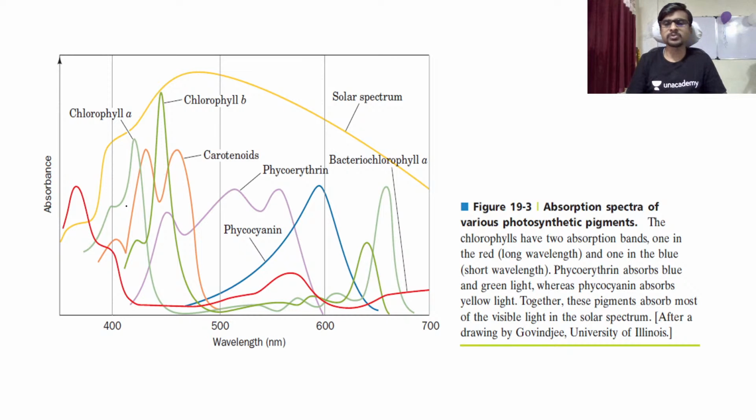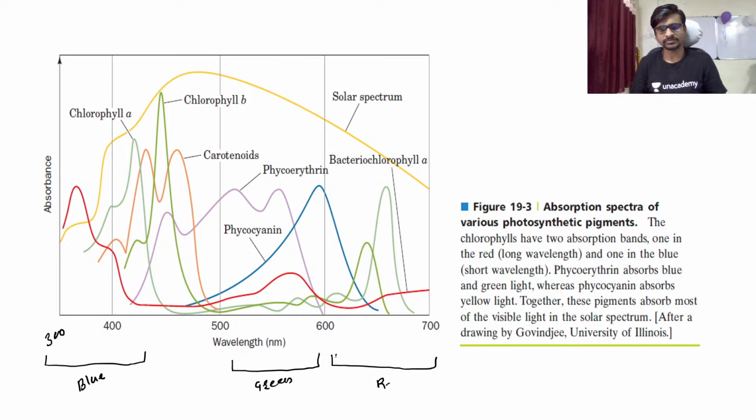So we have the pure chlorophylls and the pigments, which have absorption in different light. Here, for example, is 300 and here is 700. This portion comes under the blue light, this is coming under the green one, and this is coming under the red one. Guys, your chlorophyll A is here with the faint green, and chlorophyll B is with this one, the glowing green.